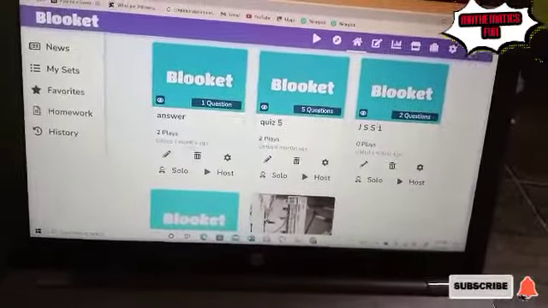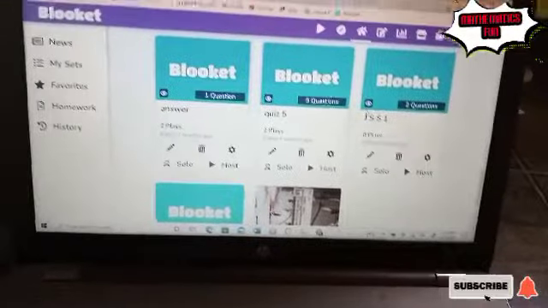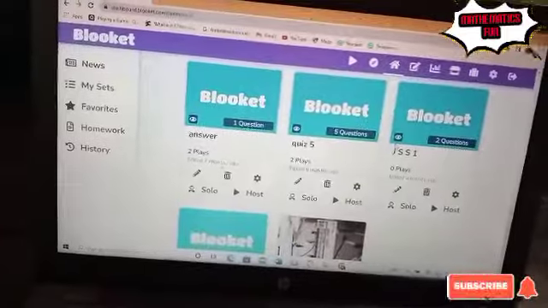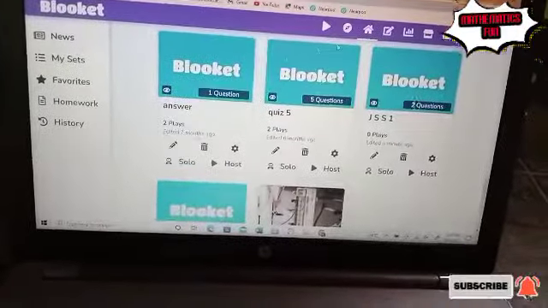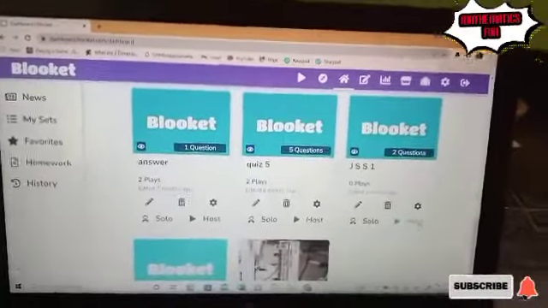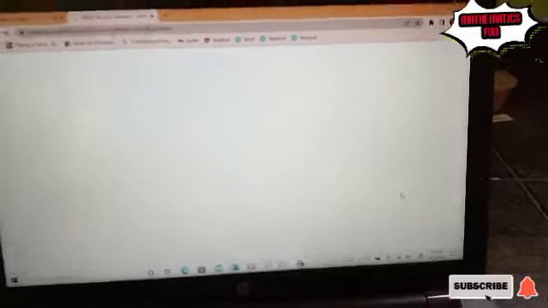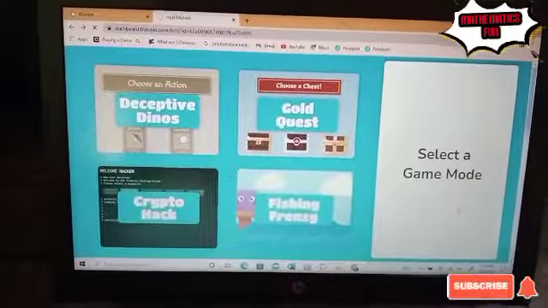So I'll go back to the same website, where I'll press Blueprint and log in using the same Google account. When you log in using the same Google account, you will see the question you have set. So the next thing is to host. This is what it's going to show when you are hosting it, that means when you are about to allow your students to engage in it.